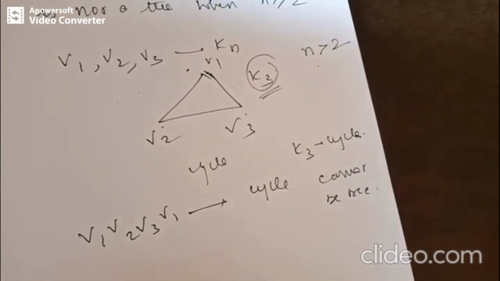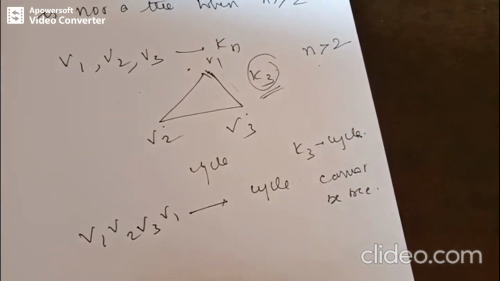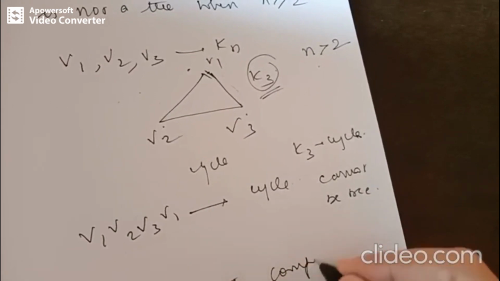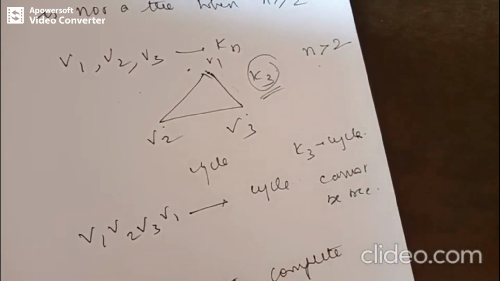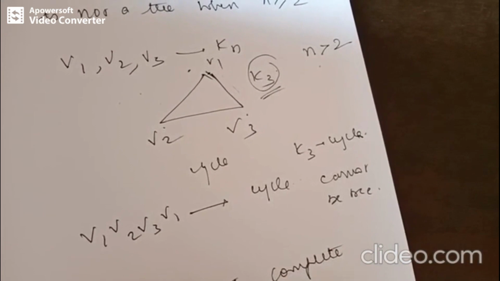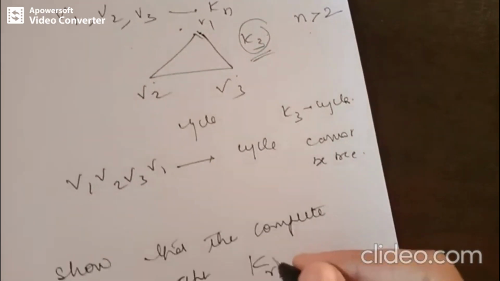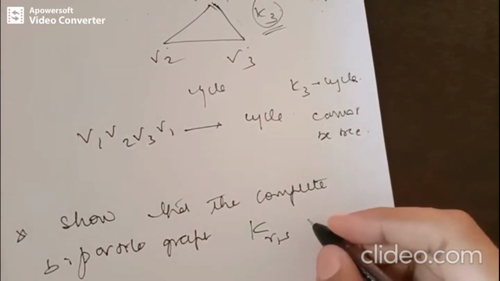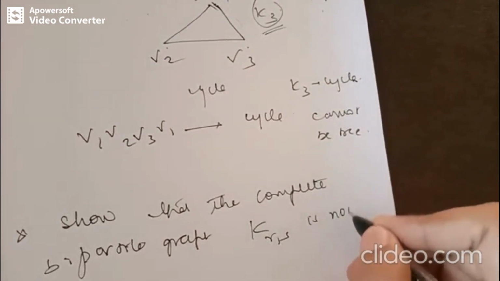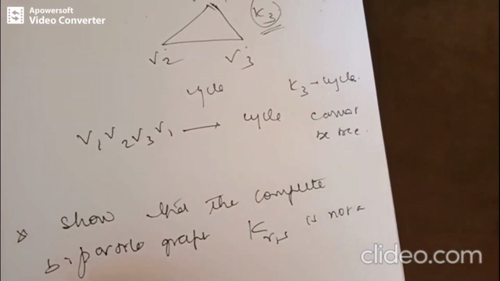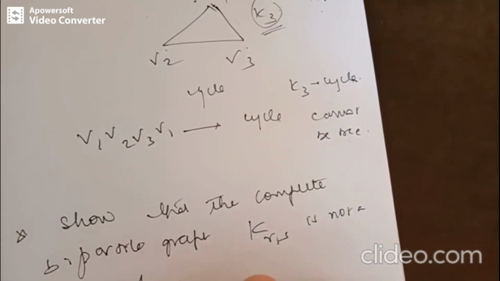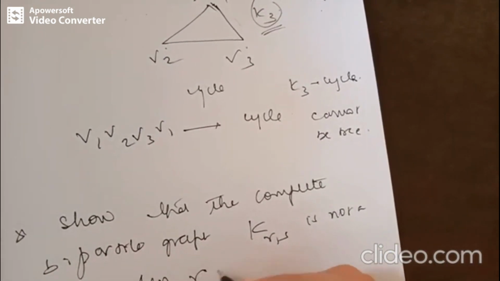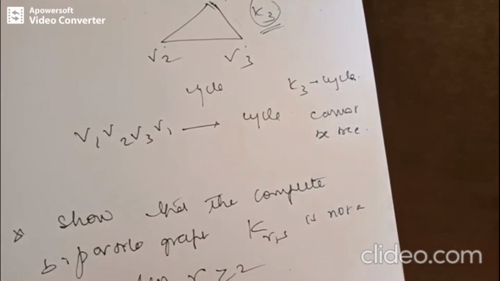Okay, so next question is, show that the complete bipartite graph K(R,S), where they have given 2 bipartite sets R and S, is not a tree when R is greater than or equal to 2.